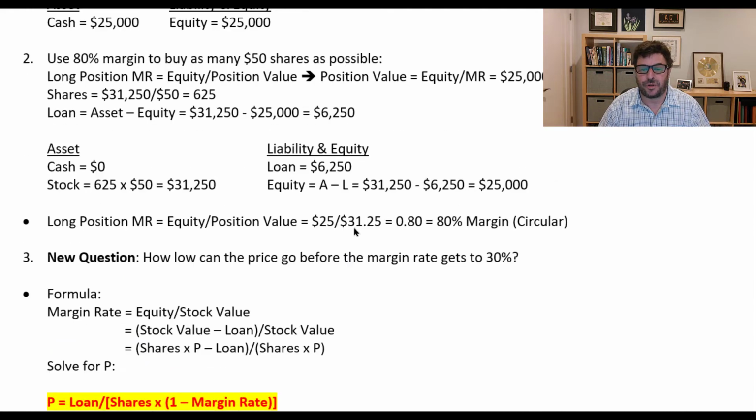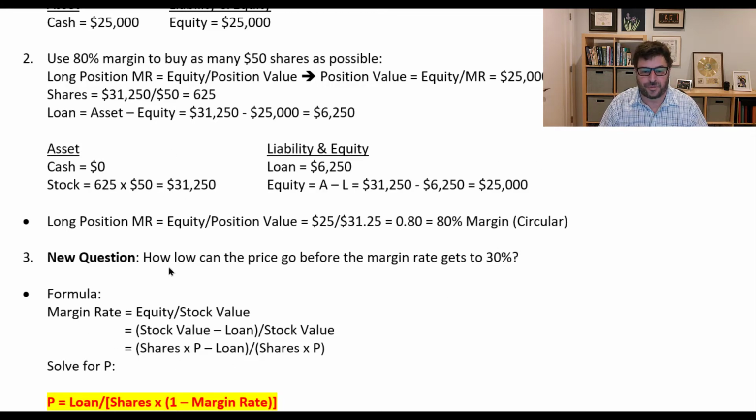Remember that I have a $6,250 loan and $31,000 worth of stock. As this price gets lower and lower, when does the equity divided by stock, which is how we arbitrarily define leverage in this case, get to 30%? How low can this go for that ratio to be 30%?